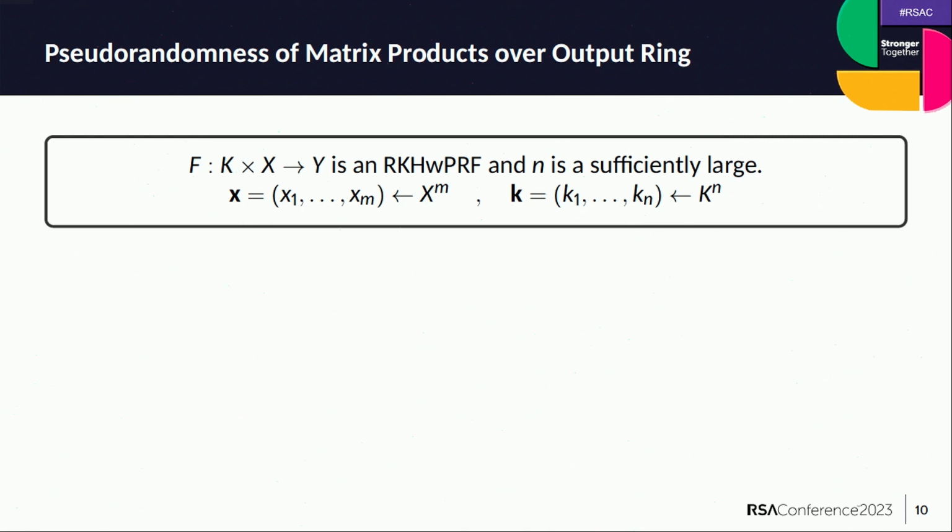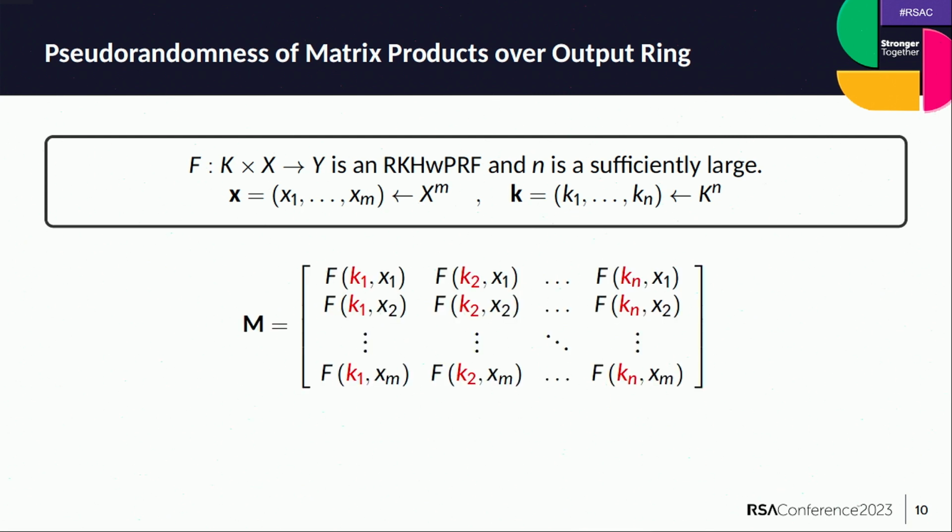So suppose that we have an RKHW PRF, and suppose that n is a sufficiently large integer. Assume that we sample a vector of inputs and a vector of keys for some integers m and n. Now consider the following matrix M, which I'm going to form as follows. I'm going to use the same key in each column and the same input in each row.